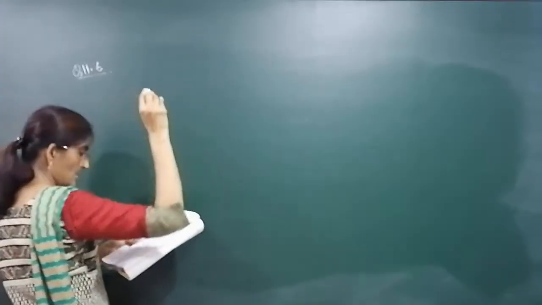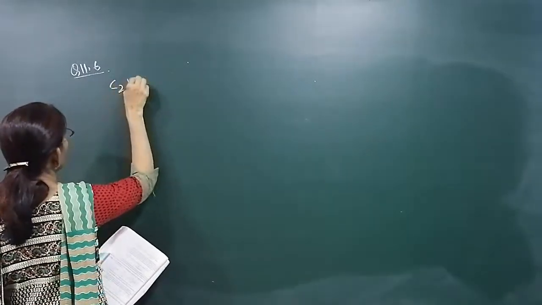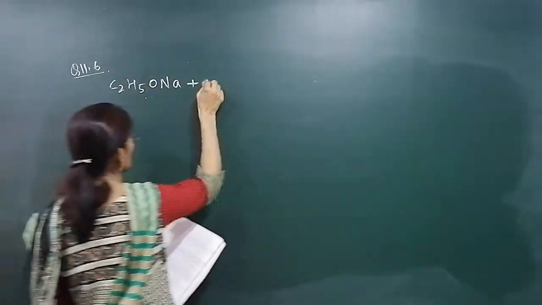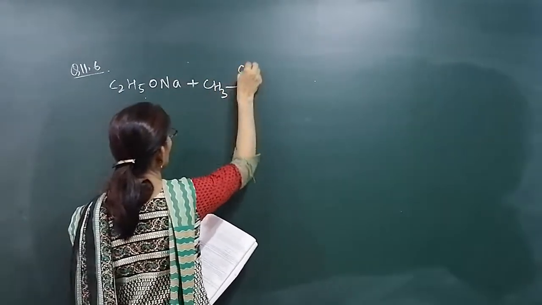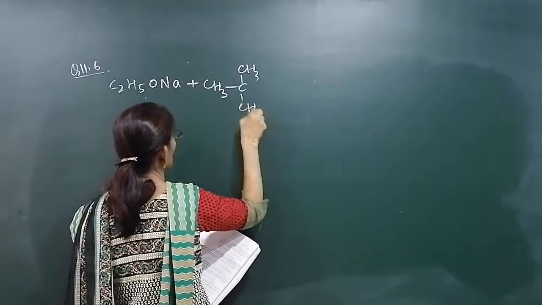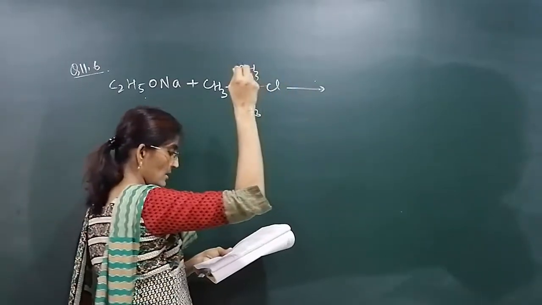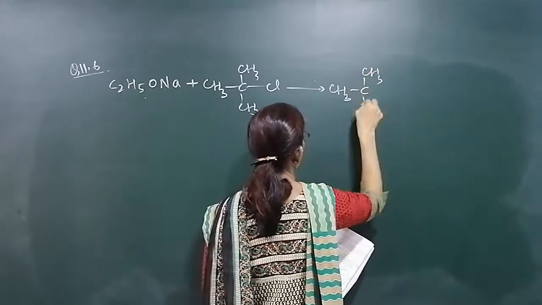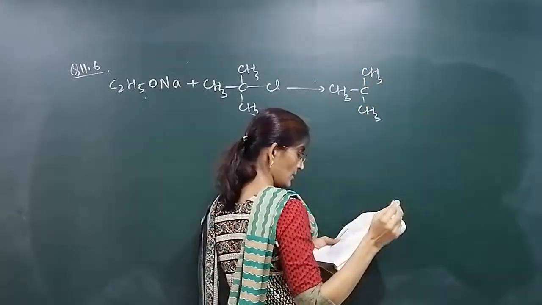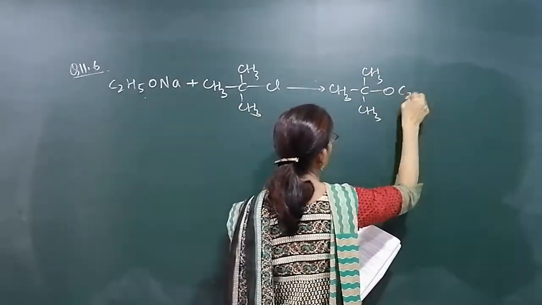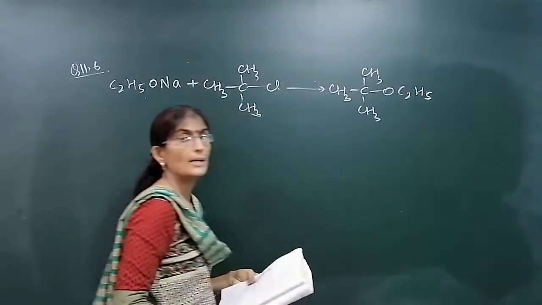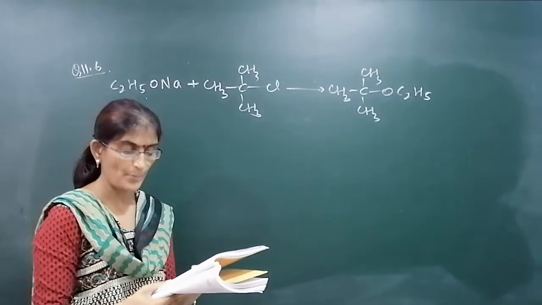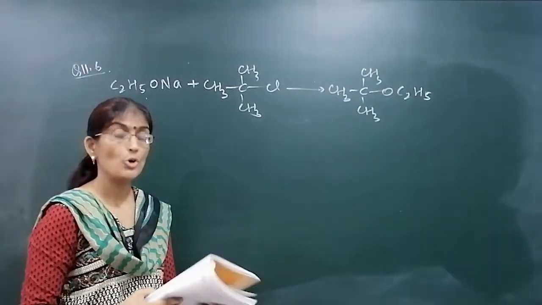The reaction is given: C2H5ONa treated with tertiary butyl chloride. This product, OC2H5, cannot be formed. This reaction is not proper, he is telling. What is the product obtained? If this reaction is not proper, this will not be the major product.